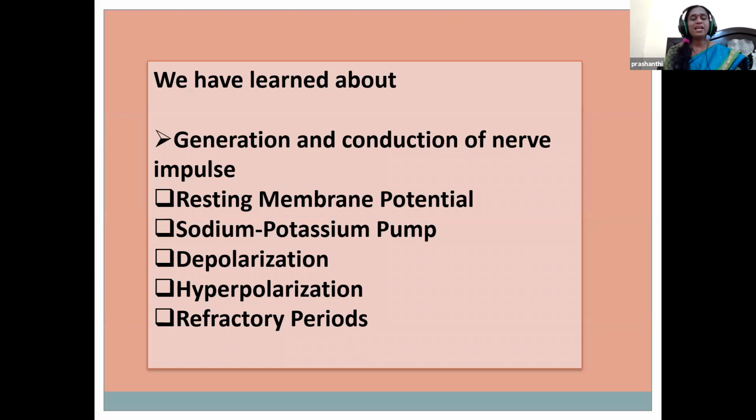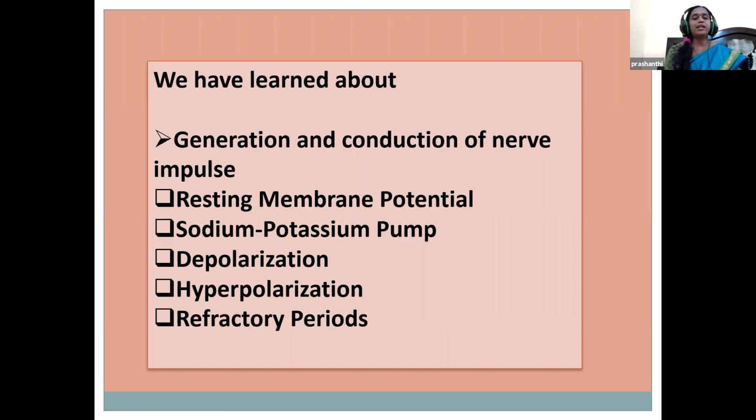So children, we have learned till now about the generation and conduction of nerve impulse. Under that, we have studied the structure of the nerve cell, that is the cell body, the dendrite and the axon, and what the axon terminal contains. We also studied the resting membrane potential, the sodium potassium pump, the concentration gradient, and how the negative charge shifts to positive, that is the depolarization.